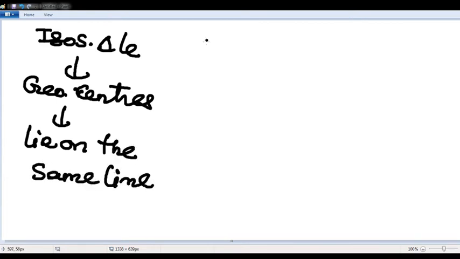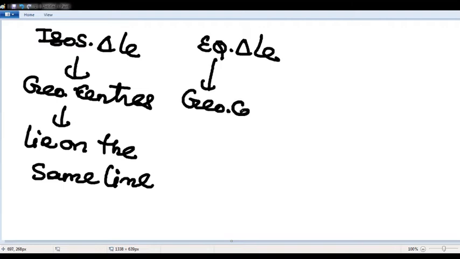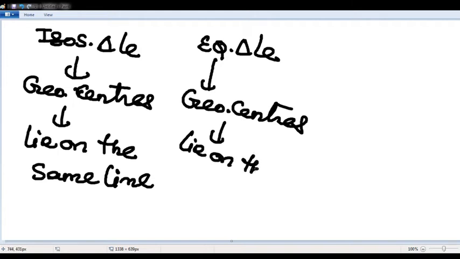Another point, in an equilateral triangle, all geometric centers lie on the same point. Very, very important points. I already discussed the introduction to geometric centers for 2 to 2.5 hours some weeks before in a YouTube live class.